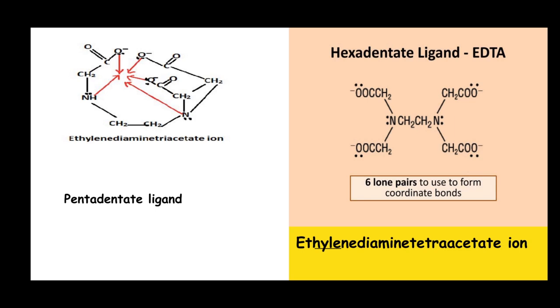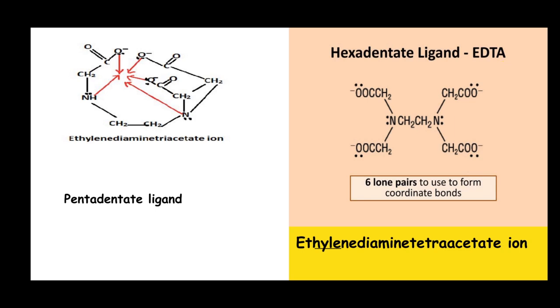Hexadentate ligands, when there are six donor atoms in a molecule or a ligand, these ligands are known as hexadentate ligands. This is an example of a hexadentate ligand: ethylene diamine tetraacetate ion, or simply known as EDTA.